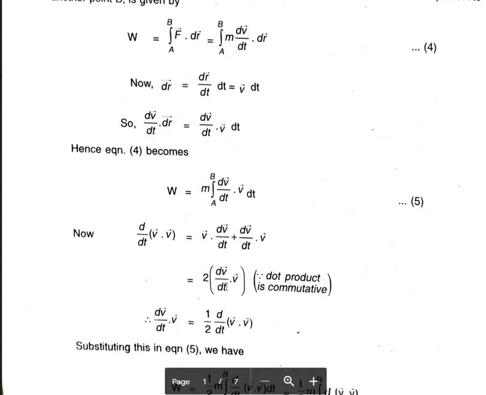So what is dv by dt dot v? This 2 will be in the denominator of the right hand side. So this expression will become dv by dt dot v is equal to half into d by dt of v dot v. So we will substitute for dv by dt dot v as half into d by dt of v dot v. We know that v dot v is nothing but v square.